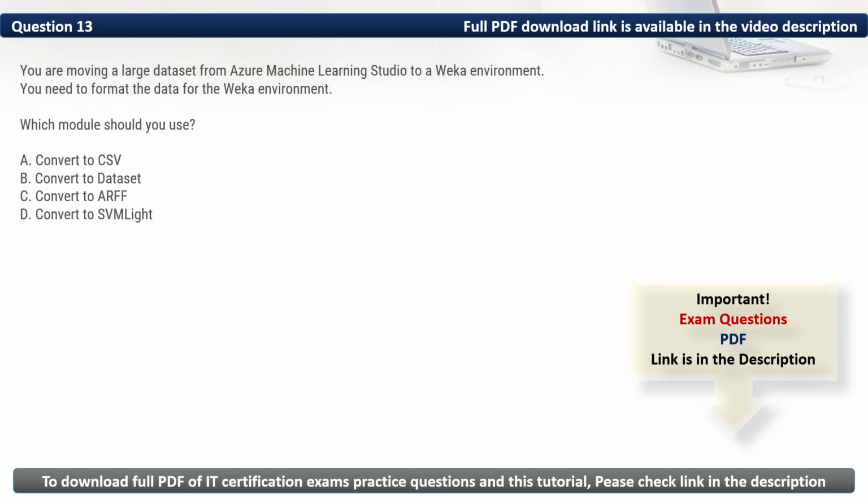Question 13. You are moving a large dataset from Azure Machine Learning Studio to a Weka environment. You need to format the data for the Weka environment. Which module should you use?